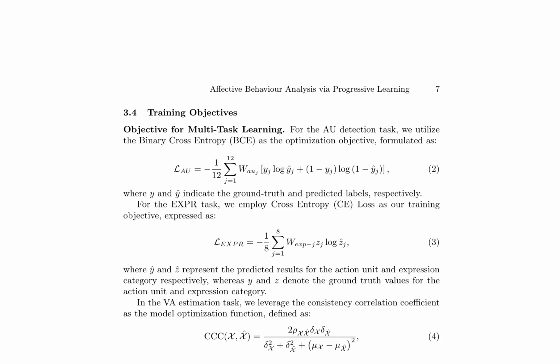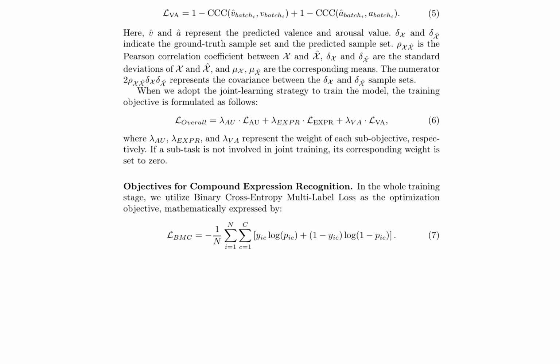For AU detection, the authors utilize binary cross-entropy, BCE, loss. For EXPR, they employ cross-entropy, CE, loss. And for VA estimation, they leverage the concordance correlation coefficient, CCC, as the model optimization function. The joint learning strategy combines these objectives using weighted sums, where the weights are hyperparameters to be tuned. For compound expression recognition, the authors adopt a binary cross-entropy multilabel loss function.